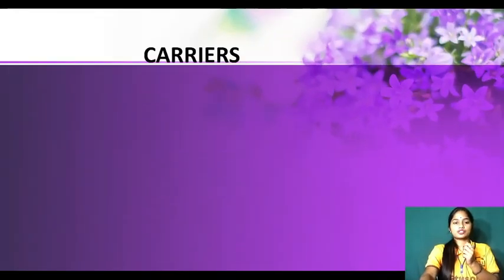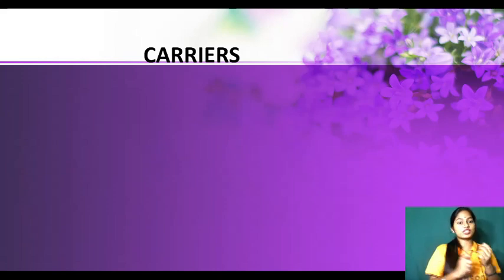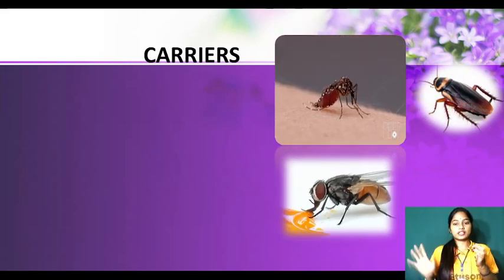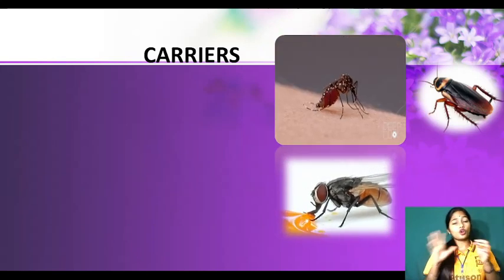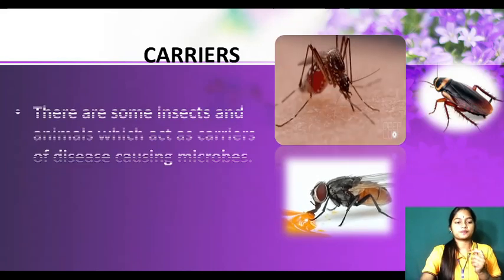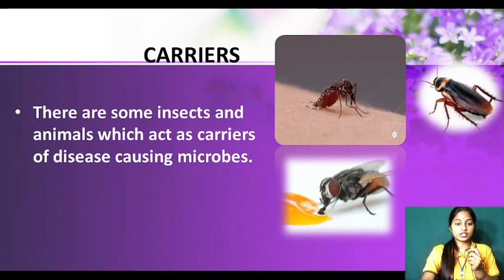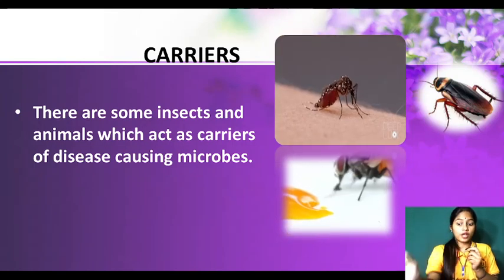Now see, carriers. What are carriers? Carry means to take. The person or organism which carries these pathogens is called a carrier. The most popular carriers are mosquitoes, housefly and cockroaches. They carry a lot of pathogens which cause very serious diseases in human beings. There are some insects and animals which act as carriers of disease causing microorganisms. Mainly these three are the most villain type.